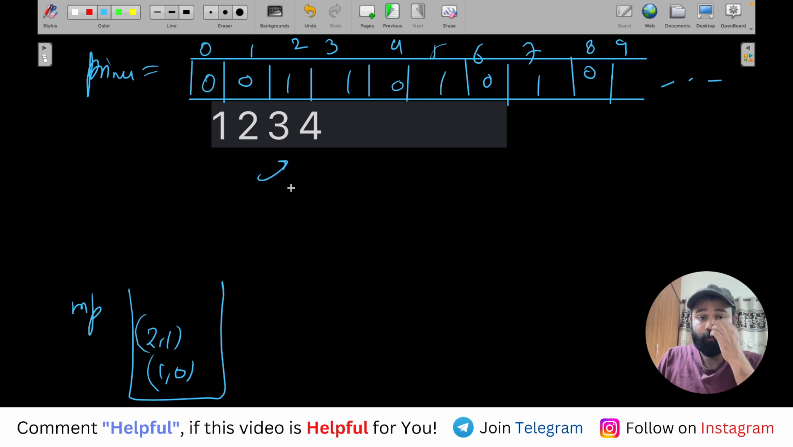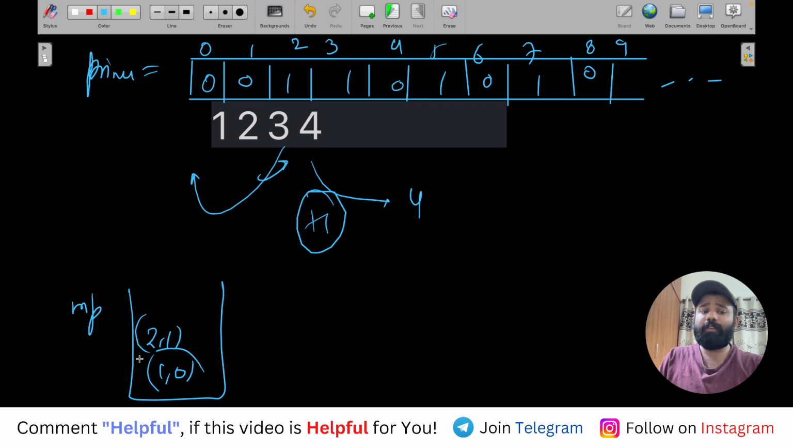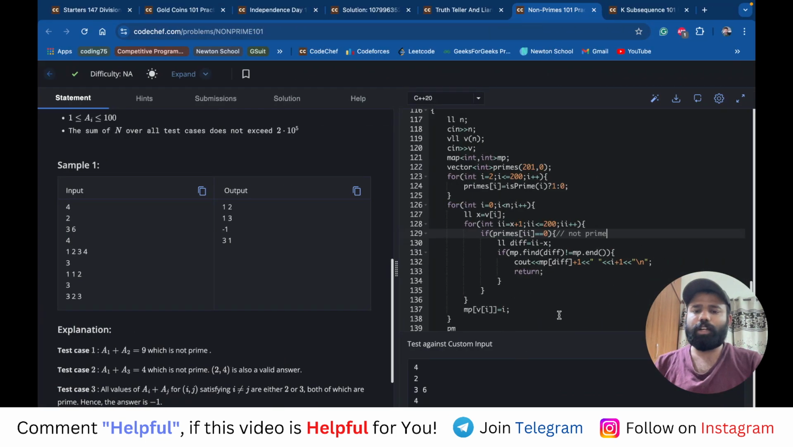Now 3 will come. For 3, next non-prime is 4, and their difference is 1. Now it will see क्या कोई पहले 1 present है? Yes, a 1 is present, at index number 0, and then it will print the answer, right? This is how we are doing here.